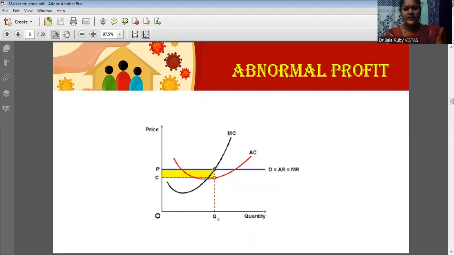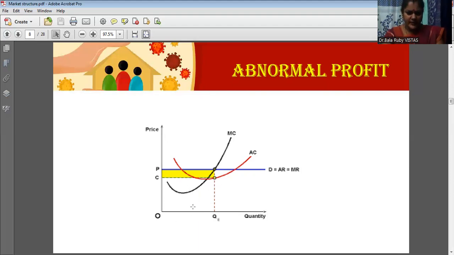See, this is the MC curve. So if you see this cursor, you can see this is the MC curve. This MC curve intersects this MR curve. This is the MR line, that is the horizontal line. So this MC curve intersects this MR line in this place. So this is the equilibrium point. And from this equilibrium point, just draw a perpendicular line to the x-axis. Then you identify in this place this perpendicular line intersects this average cost curve, and so the average cost is,